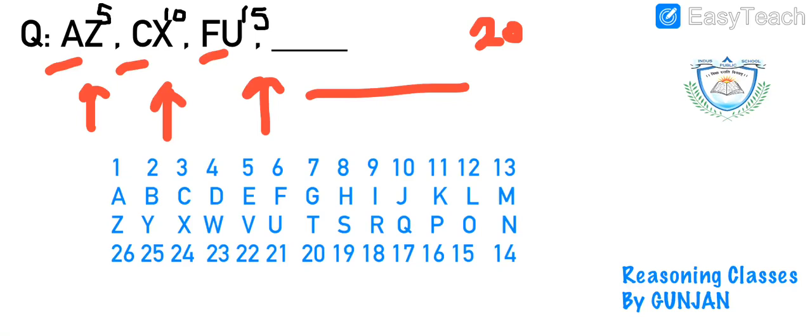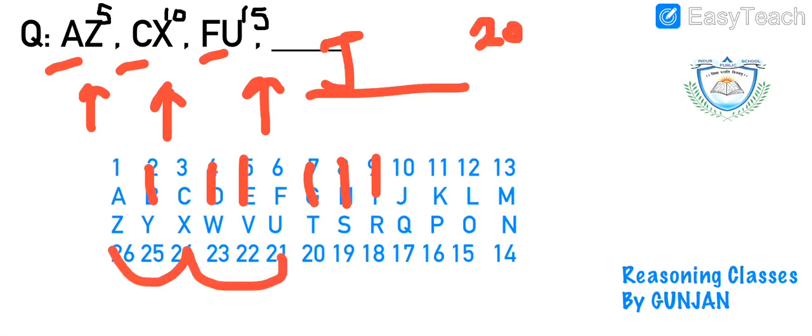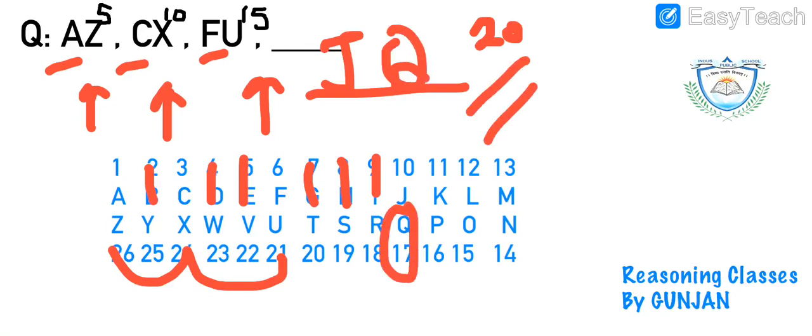Now let's quickly find out A, C, F. One alphabet is skipped, two are skipped. Then we will skip 3 alphabets and the first alphabet will be J. Now Z, X, U. The same concept. So we will have Q. So our complete answer becomes J, Q and the superscript as 20.